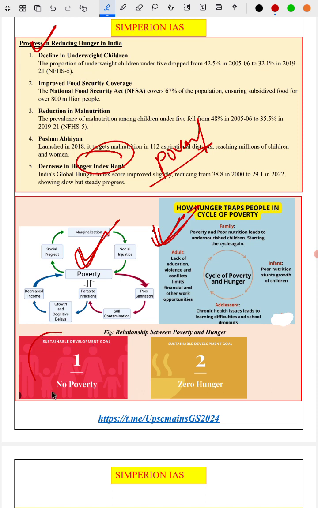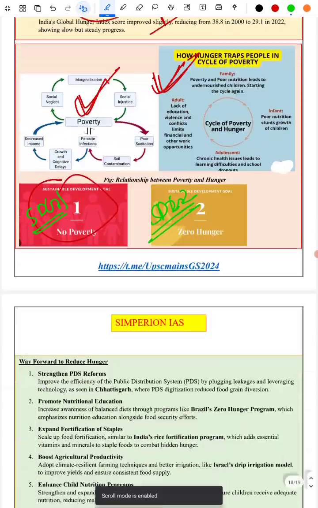See, poverty is SDG 1. Poverty is the SDG 1 goal. Hunger is SDG 2. So it's important while writing a mains answer as well. Please remember this. Whenever you write an answer on poverty, it's important to mention SDG 1. With respect to hunger, it is SDG 2.